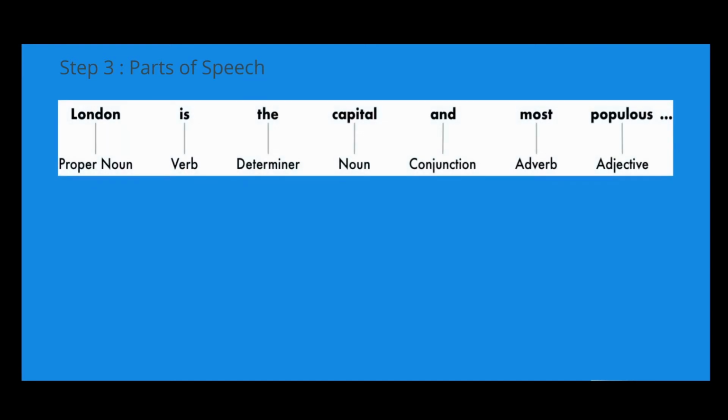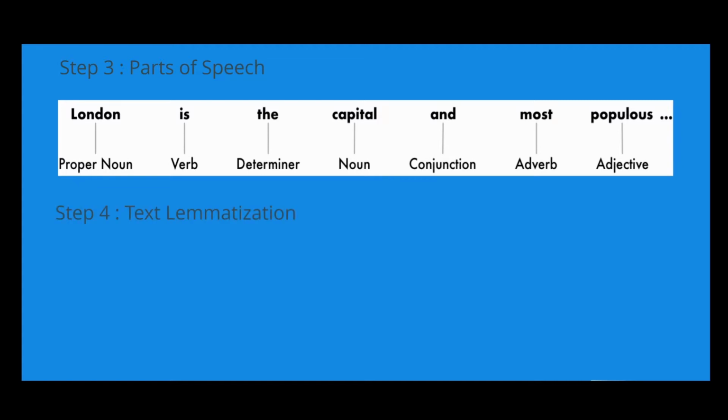Step 3 is parts of speech. In this, we'll look at each token and try to guess its part of speech, whether it is a noun, a verb, an adjective and so on. Knowing the role of each word in the sentence will help us start to figure out what the sentence is talking about. After processing the whole sentence, we'll have a result like this. As we can see clearly, London corresponds to a noun, is corresponds to the verb, the corresponds to the determiner and so on.